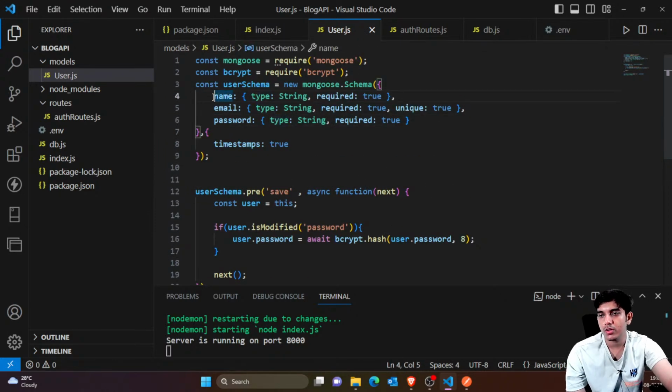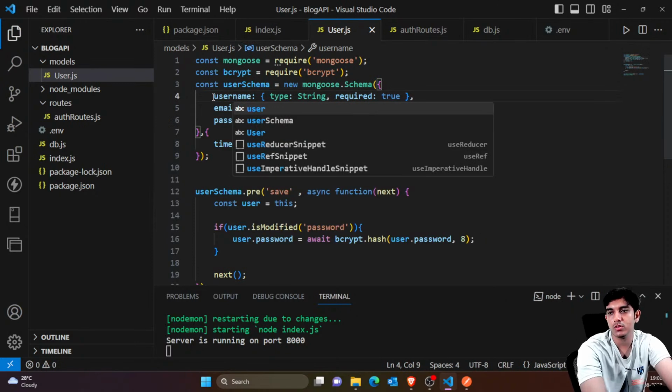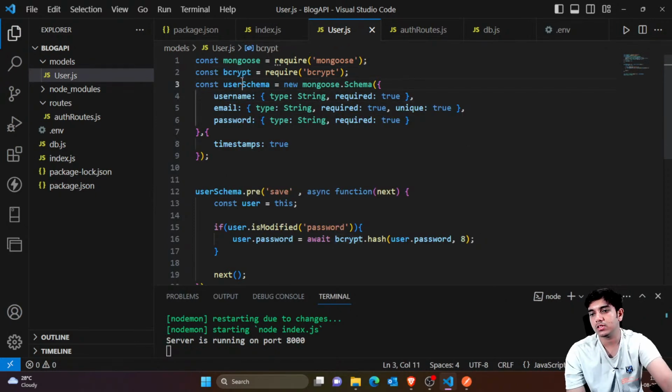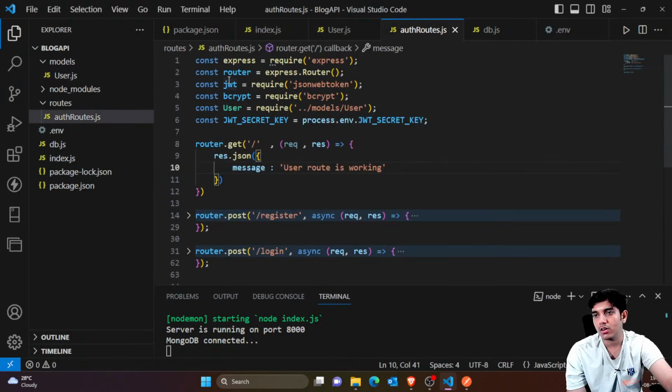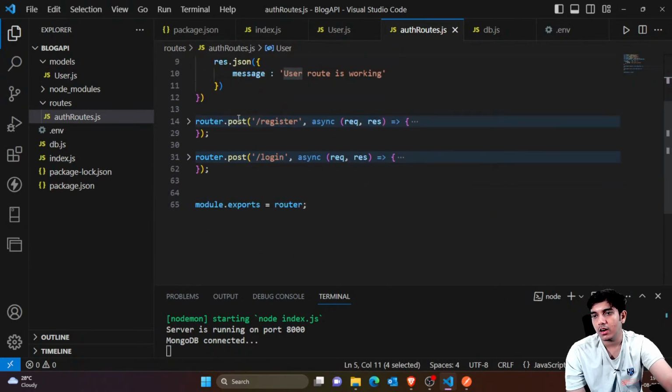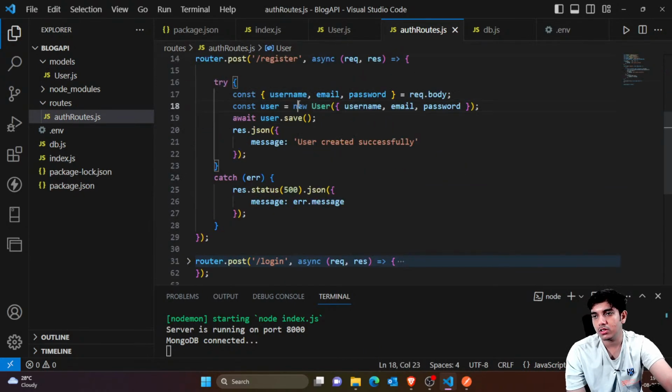And instead of name, I would just say that we have a username, right? So we have the user schema, and we have already exported this. Once you export this, you have to import it in auth routes. In auth routes, you have imported the user, and now you can see you are using the user.